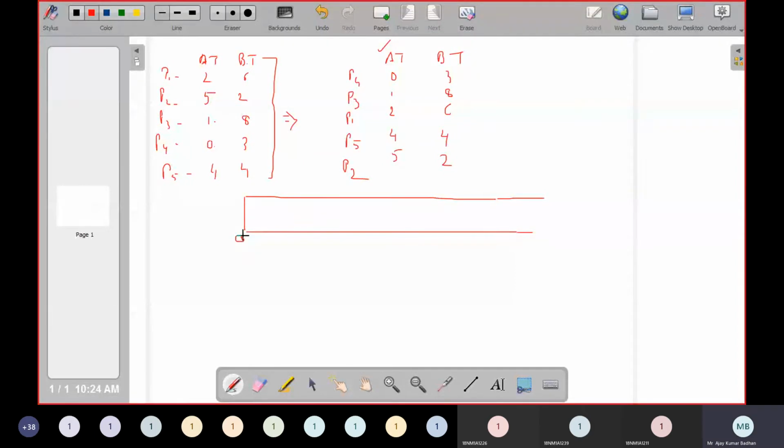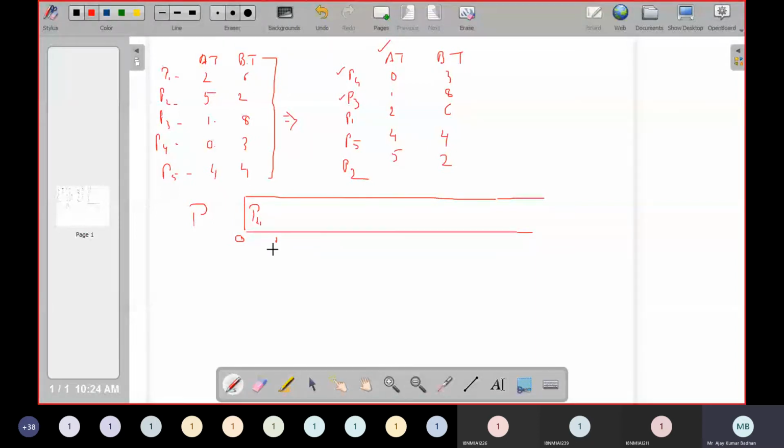At time interval 0, which process came? P4. At that time no other process was there, so we simply allocated P4. Now when P4 was executing, at 1 millisecond the process P3 came. Now we need to compare because we are applying the preemptive algorithm. My mistake, I said non-preemptive, but we are applying preemptive, so definitely we need to do the comparison.